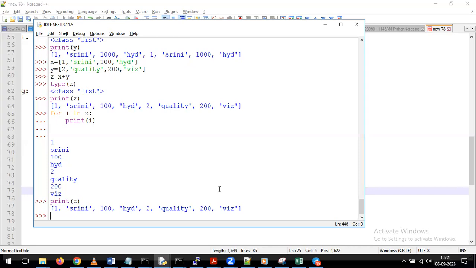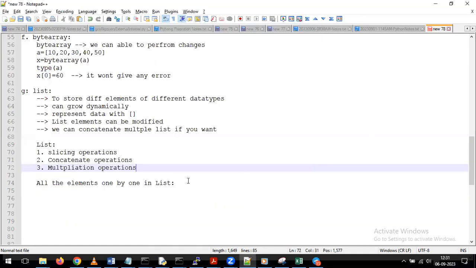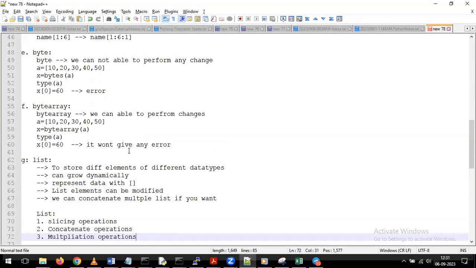Okay. Any questions up to here? Please ask me. Sir, in the sense, the bytes and bytearray operator depends on the list in a way. Yes, indirectly. So directly we cannot create the bytes operator only. So first we need to create the list. After that we are using the bytes function.